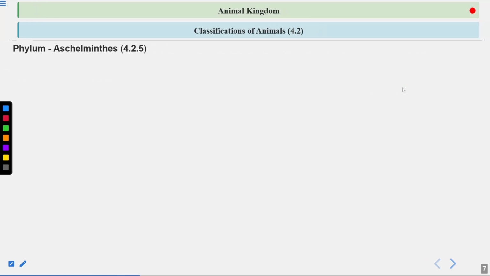Okay. Now next. Sexes are separate, means they are dioecious. So what do you mean by dioecious? The male and the female reproductive organs are present in separate individuals, you can say. So sexes are separate, they are dioecious, that is, males and the females are distinct.